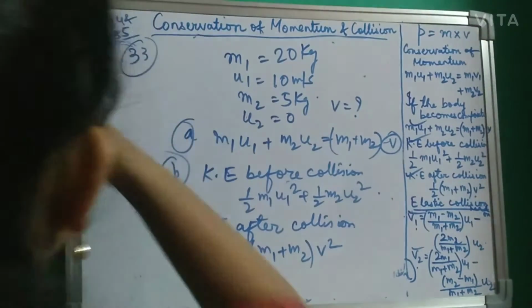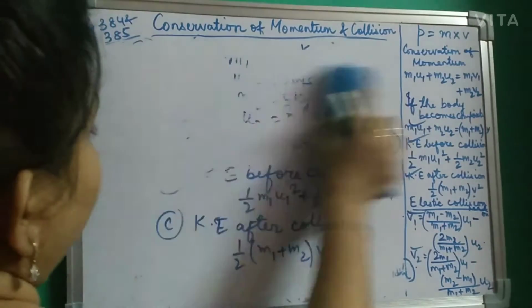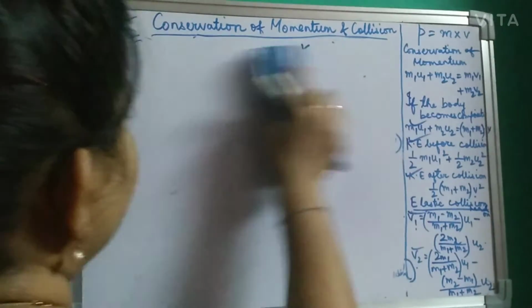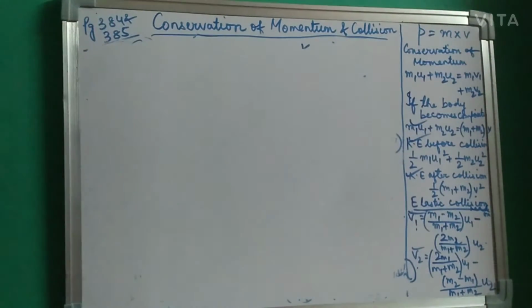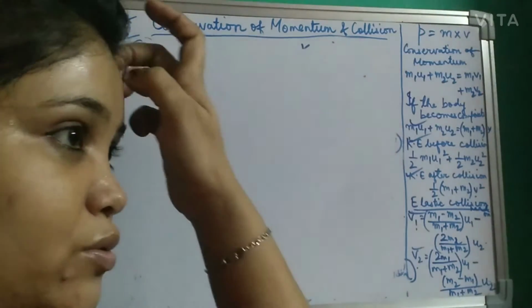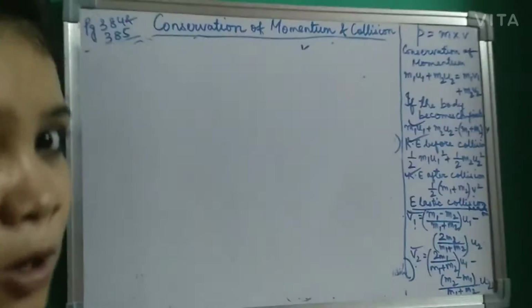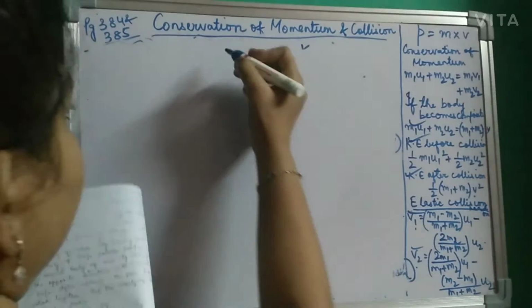Okay. Next, sum number 34. Let's do sum number 34. It's given a body of mass. You see here, students, that if you are writing the formula properly, your sum is also coming easily. So let us see sum number 34.